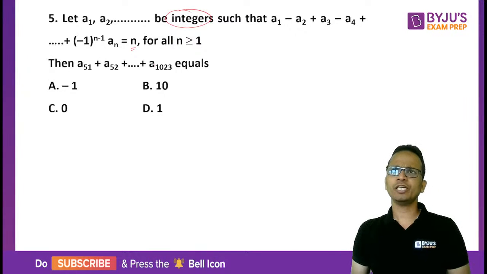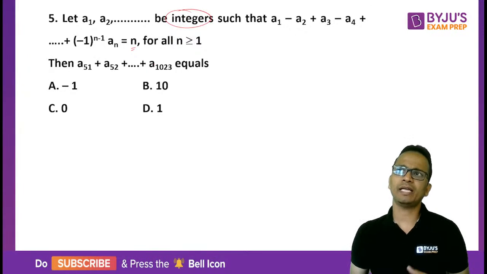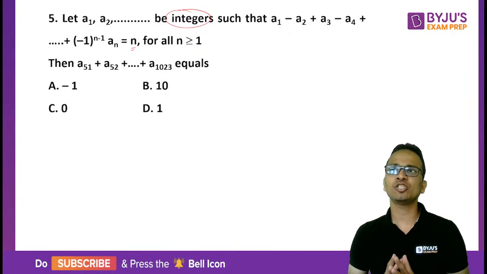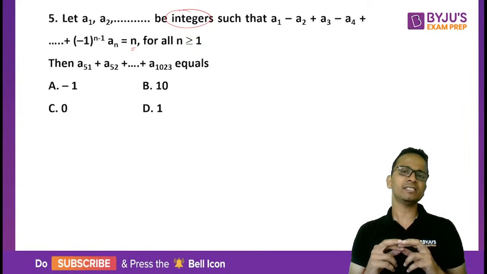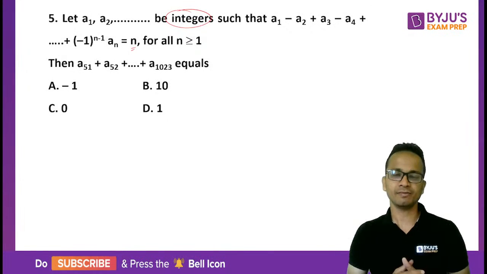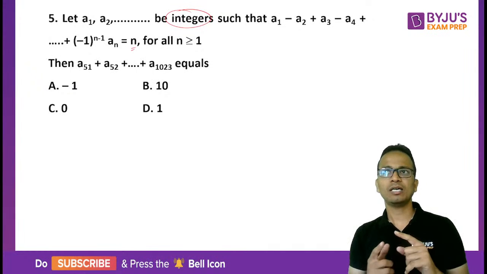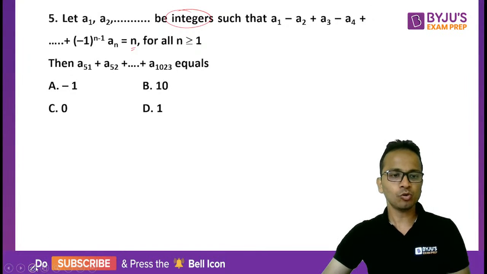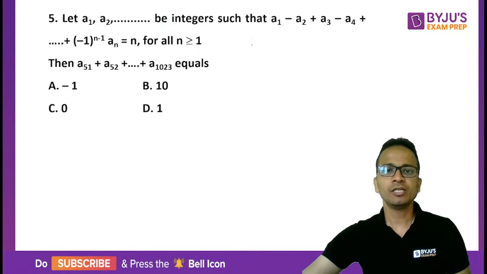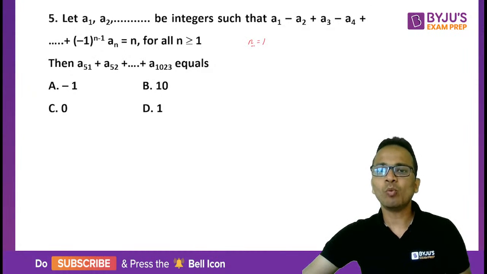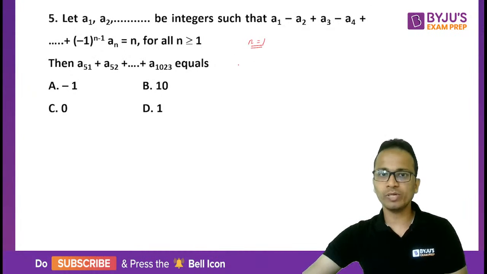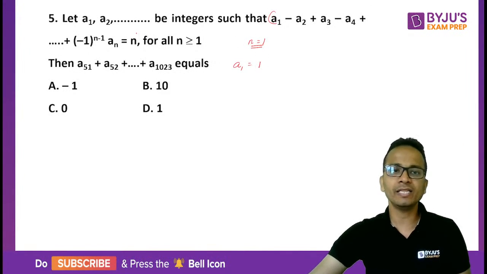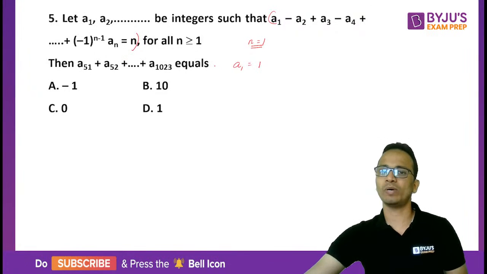Now in this type of question, it is always recommended to go and find out the values of a1, a2, a3 and so on, and there will be an instance when the values will start repeating. So a cyclicity kind of thing will start happening in these types of questions. If I look at the above equation and put n equal to 1, that means only a1, and that will be equal to 1. So putting n equal to 1 in this equation, I'll get a1 as 1.